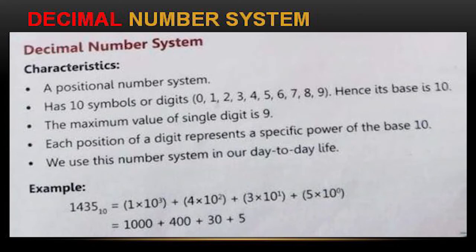So in this way we can see the decimal number system. Suppose 1435 means 1 into 10 power 3, 4 into 10 power 2, 3 into 10 power 1, and 5 into 10 power 0. This is called the decimal number system.